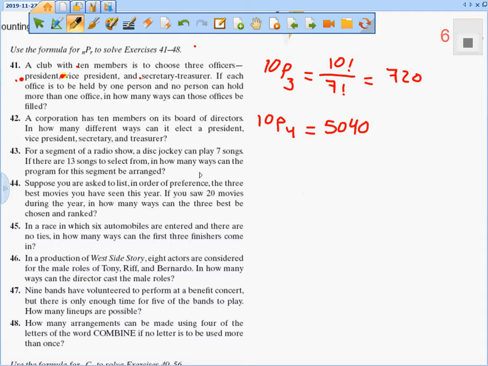For a segment of a radio show, a disc jockey can play 7 songs if there are 13 of them. In how many ways can the program of the segment be arranged? Arranged here means selected, so there is an order, right? So order matters, so this is permutation. So the value is going to be 13P7.